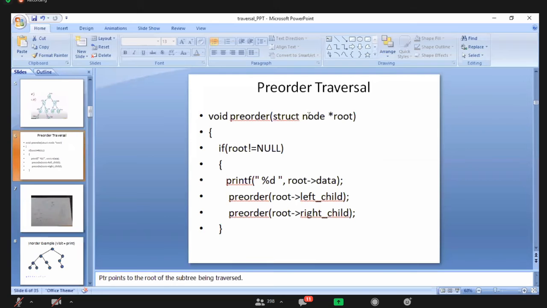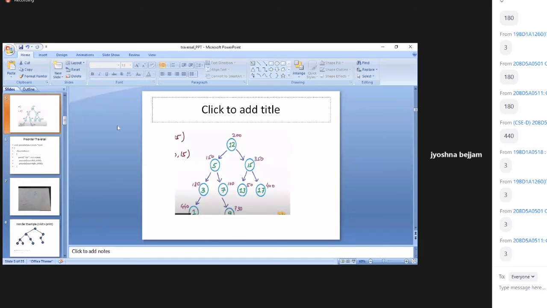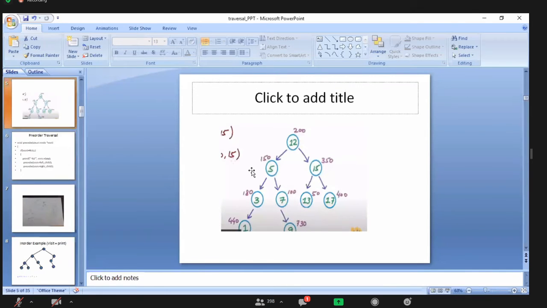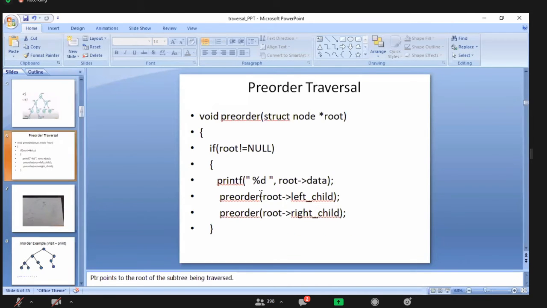Okay. I came with 180 and I checked: is 180 equal to null? No. When it is false, then 180 of data. What is 180 of data that should be printed now? 3 will be printed. Agree? After printing 3, we will go to the next pre-order statement.